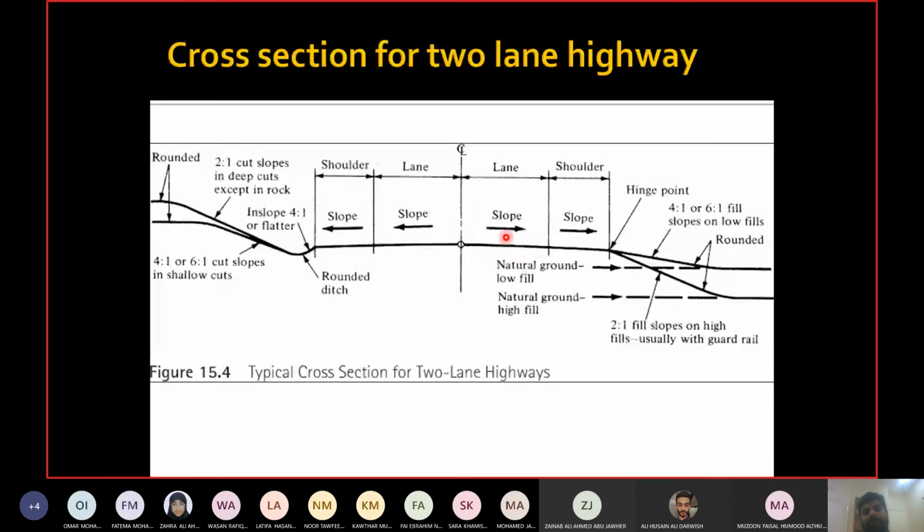One more thing is the difference in slope between the lane and the shoulder. Usually, shoulders have a higher slope than the lane. So lanes are almost flat. They have a very small slope, maybe 1% or something like that. But the slope of the shoulder is higher than the lane, and the side slope is even higher than the shoulder as well. So it is going like this. When you go to the shoulder, it will give you an indication.